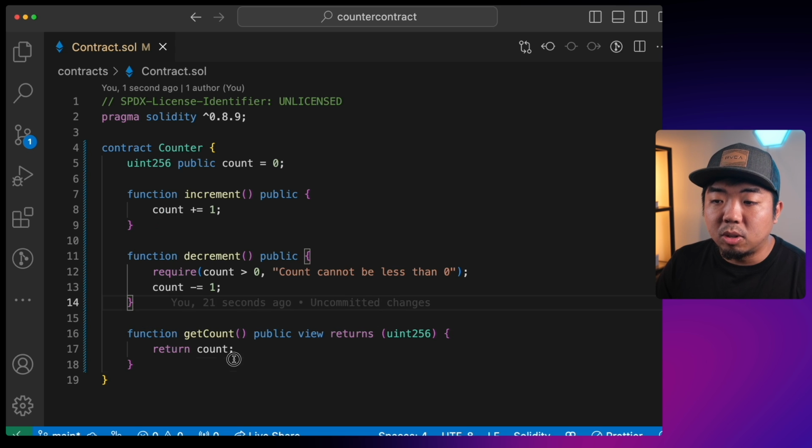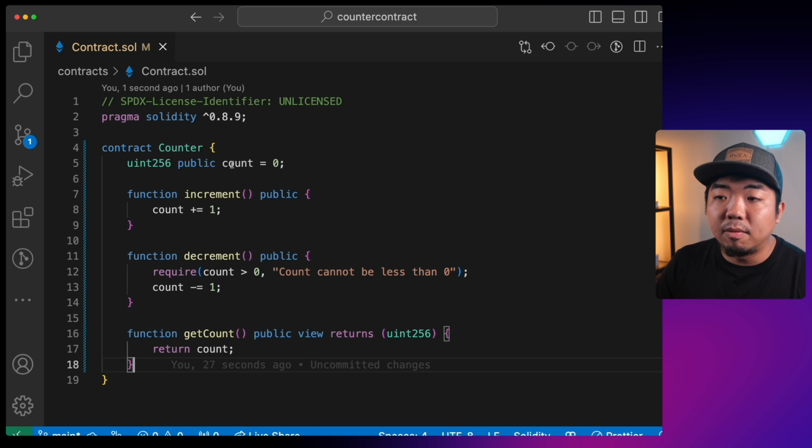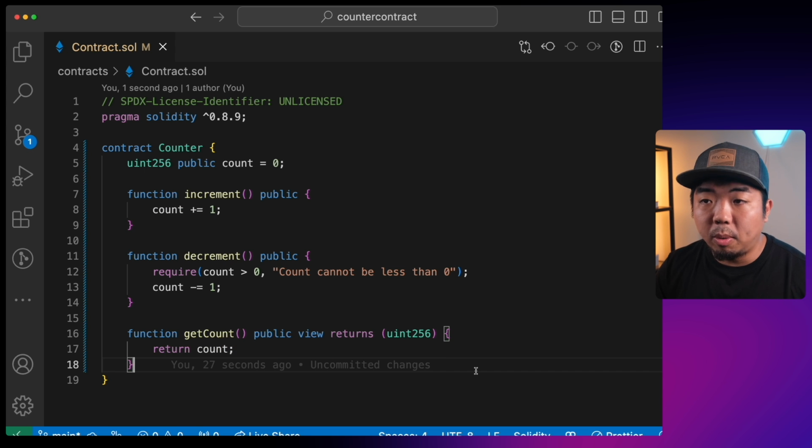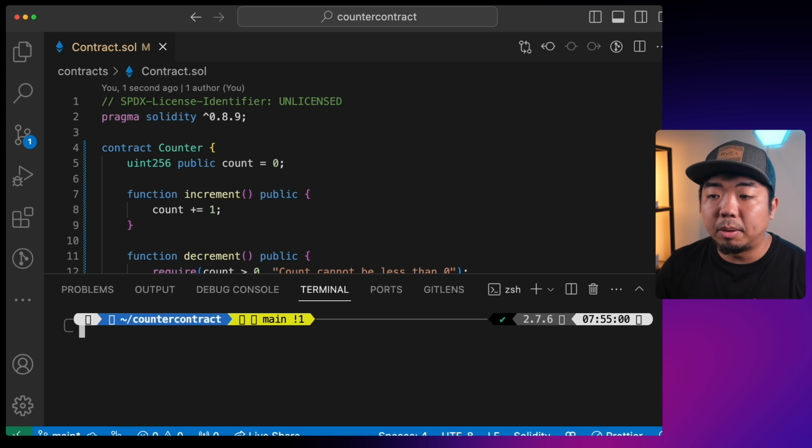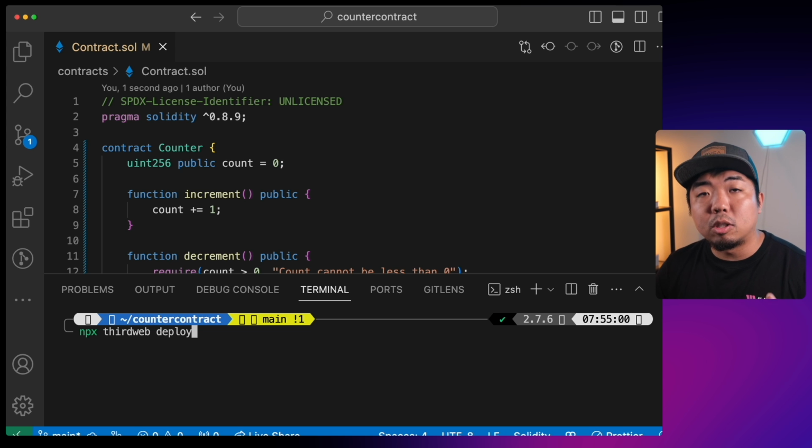And then we have a function to retrieve the value of our count variable, and that returns it to us. Now we're going to deploy this smart contract. So I'm just going to open up the terminal here within my code editor, and I'm going to run npx thirdweb deploy. And this is going to deploy our smart contract.